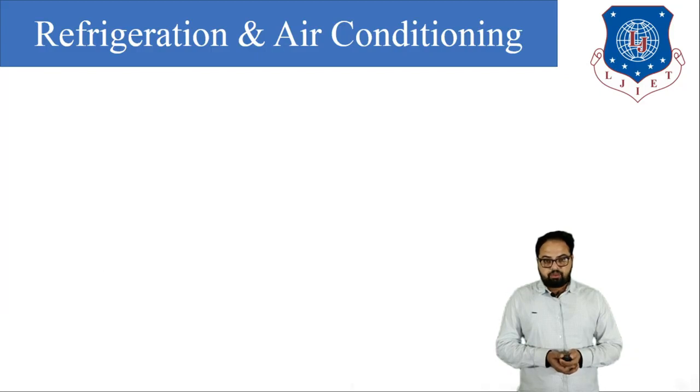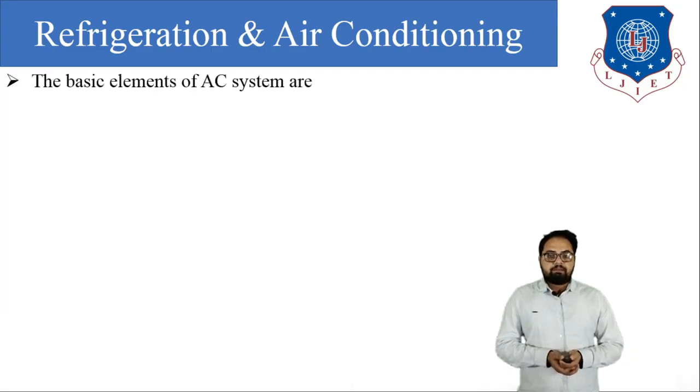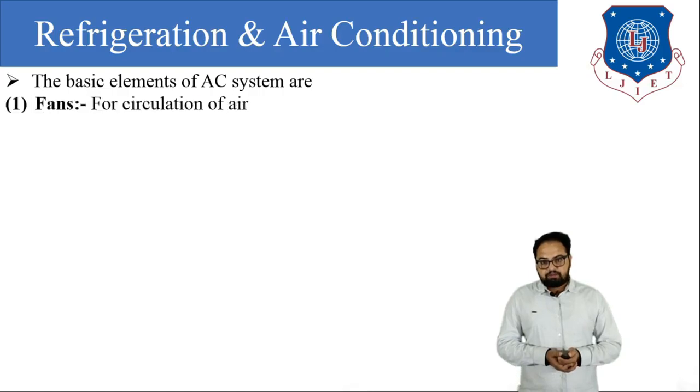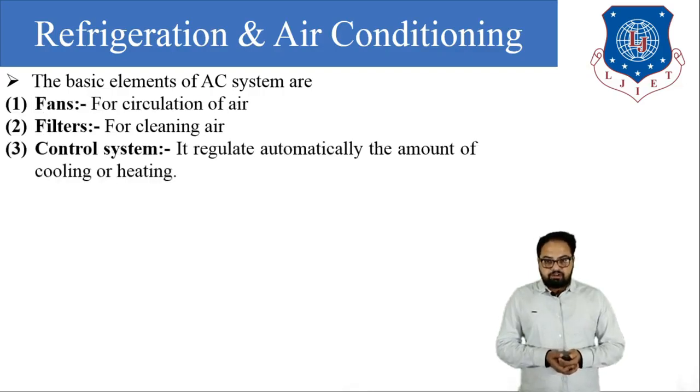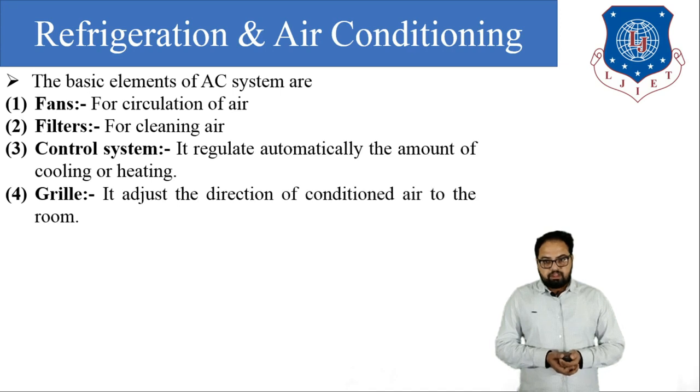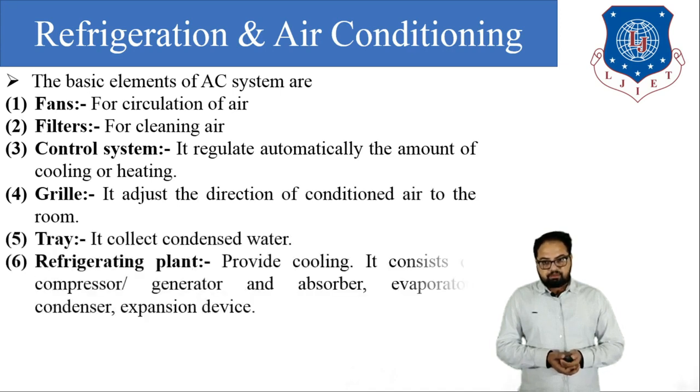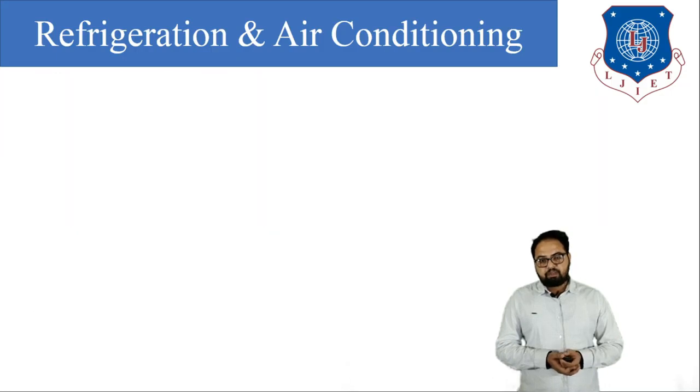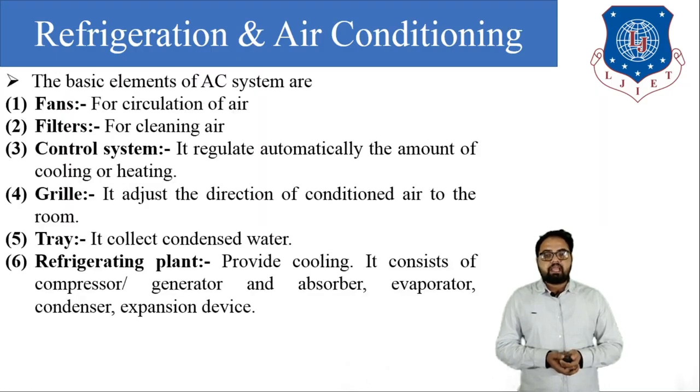So the basic elements of air conditioning system are the fan, filter, control system, grill, tray, and refrigerating plant. All these are the basic elements of air conditioning system. So what is the function of fan in AC? The fan is used for circulating the air inside the particular space. Next is filter. The filter is used for cleaning or purification of the air.